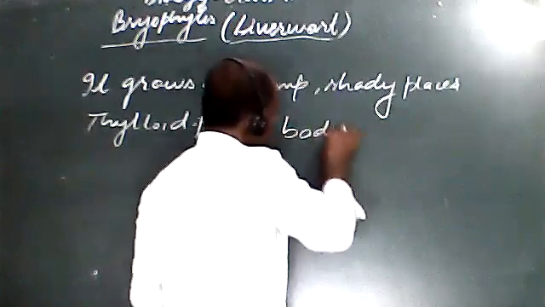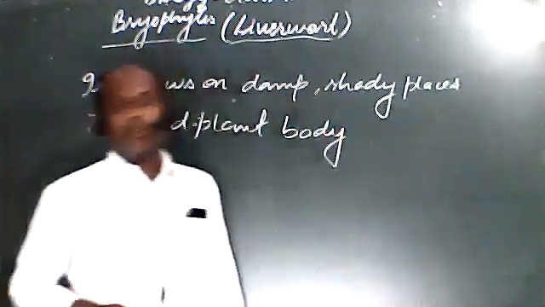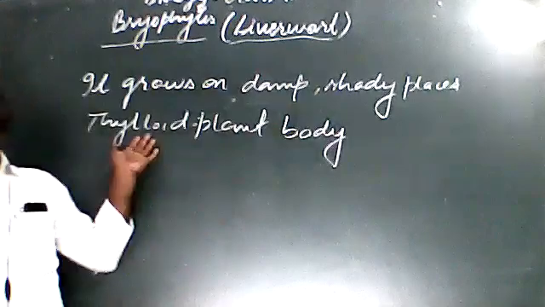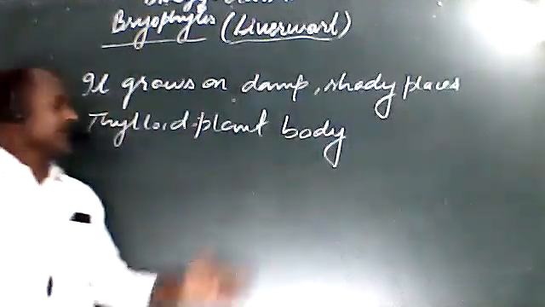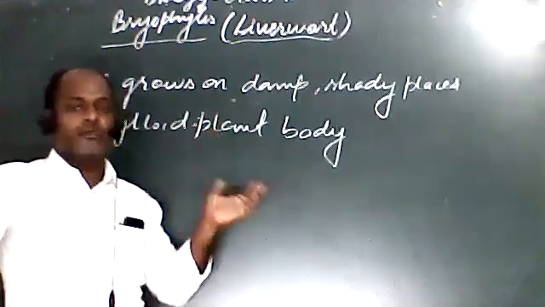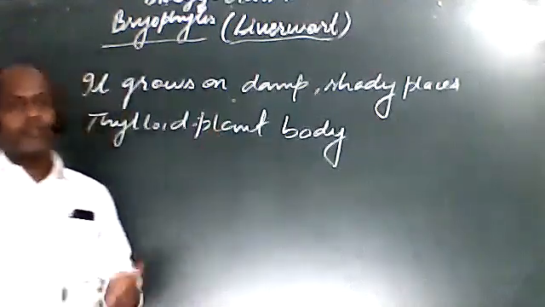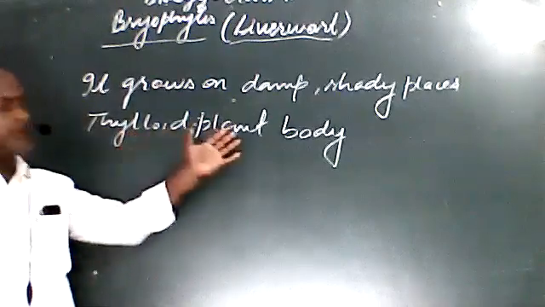Because there is no differentiation in the different parts of the body. There are no differences in the plant body like leaf, stem and root, due to which we can say that the plant body is thalloid.